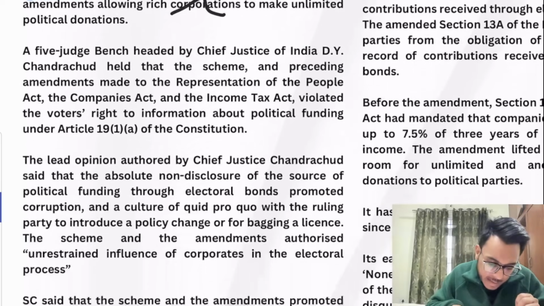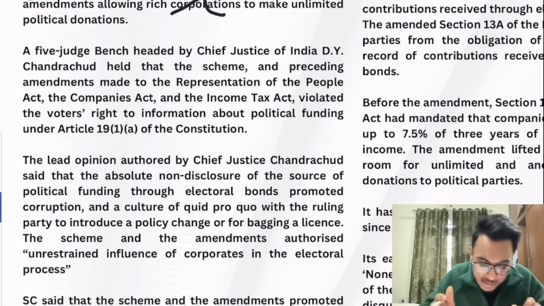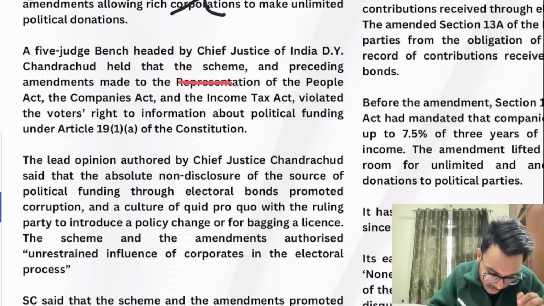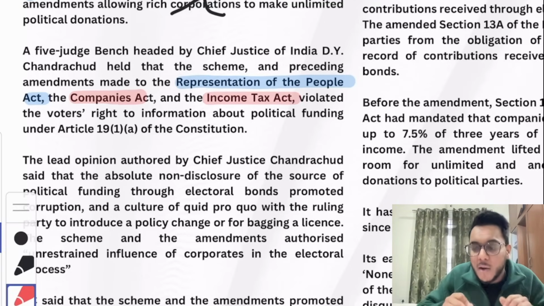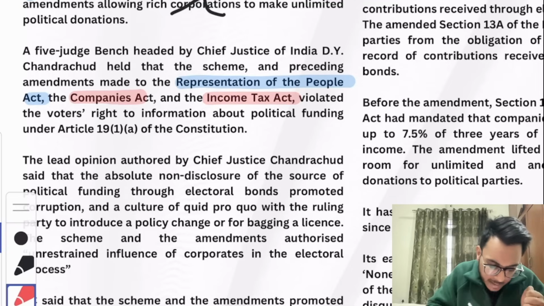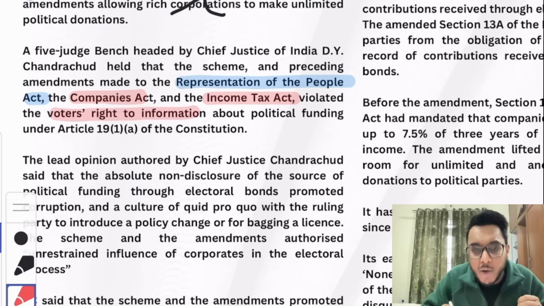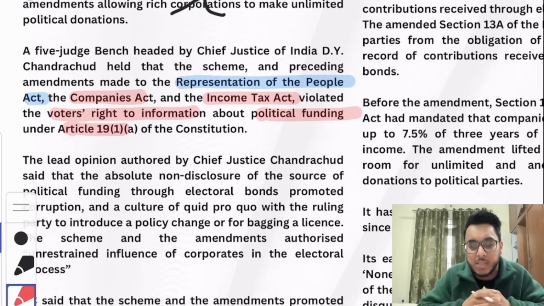Now understand this: for bringing this electoral bond scheme, many amendments were made. For example, an amendment was made to the Representation of People Act, to the Companies Act, and the Income Tax Act. We'll see what these amendments are. But the Supreme Court held that these amendments violated the voters' right to information about political funding under Article 19(1)(a).